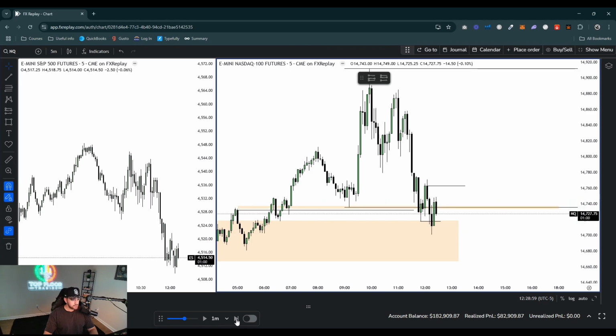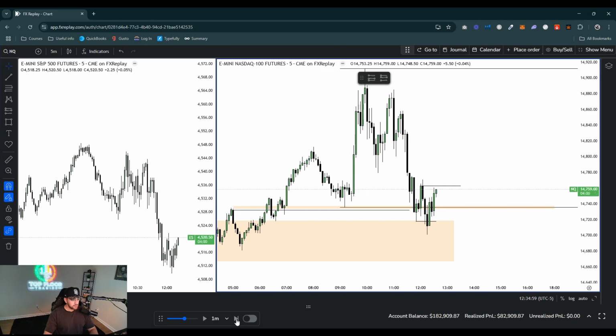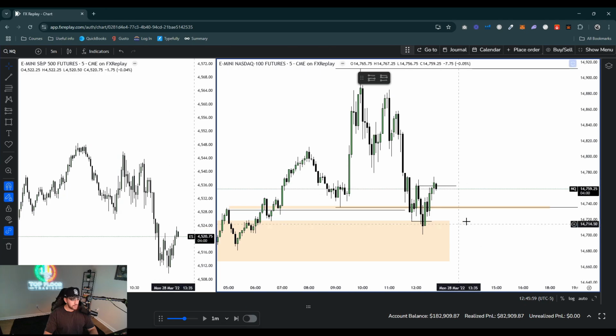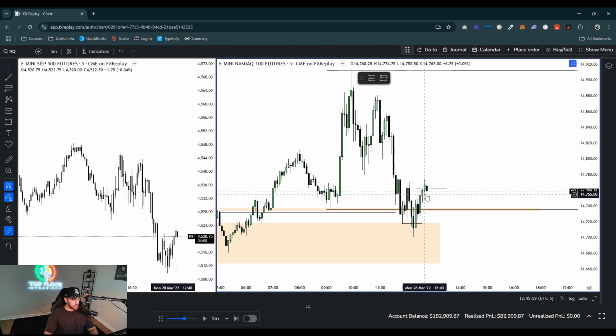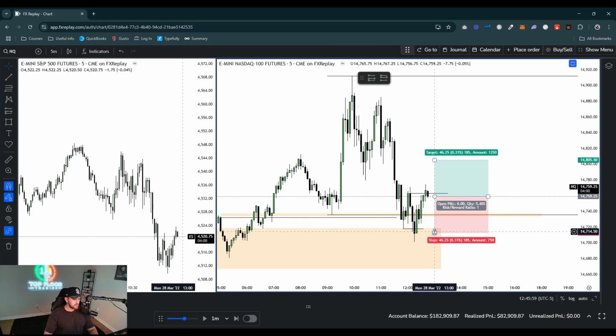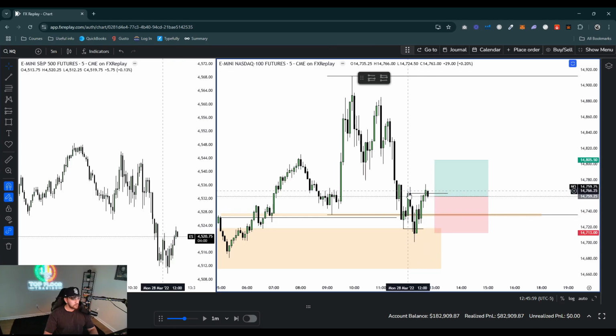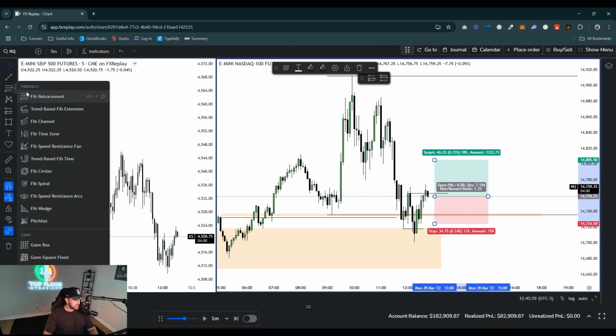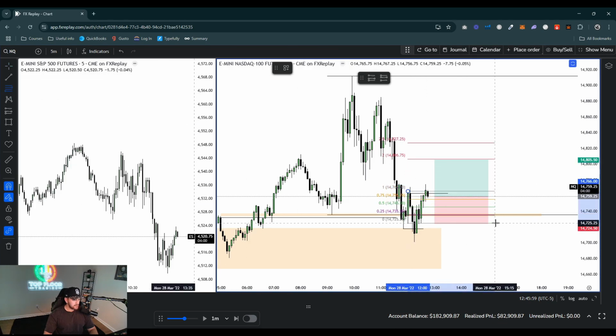So go ahead and see what happens here. So nice push up. If we get the CISD, we could definitely smack it here. All right, so we got a nice closure here. And what we can do here is go ahead and market enter just on the CISD. So we do have a breaker right here as well. And usually when you have your change in the state of delivery, we do have a breaker block right next to it. So what we can do here is set a stop right under this candle's low, because I don't even want to see it get down to the breaker's low. I don't want to see it get below the 50% of the breaker anyway.